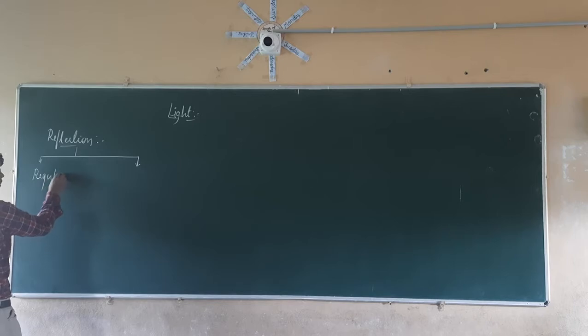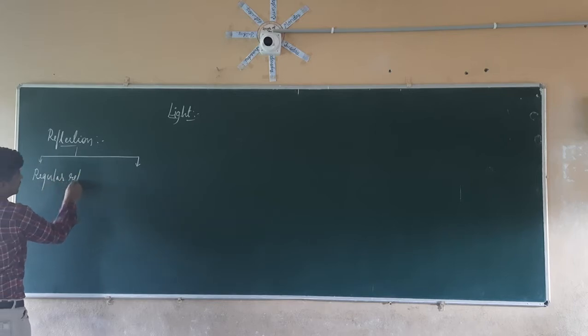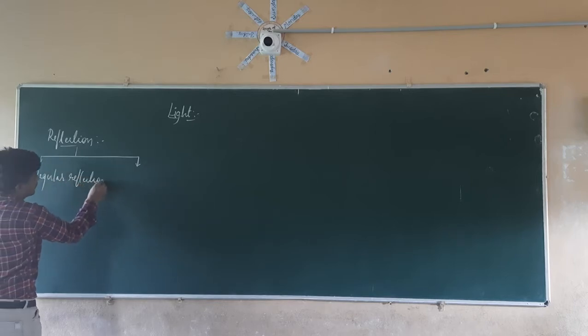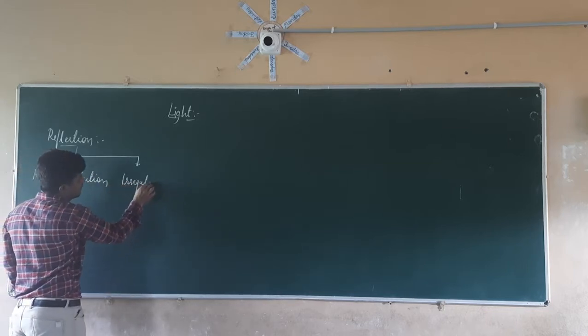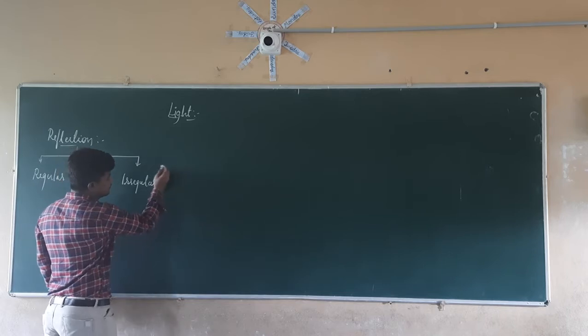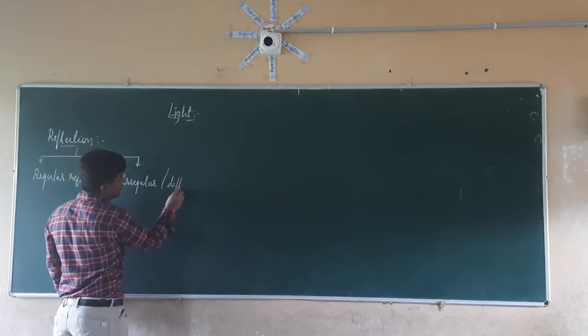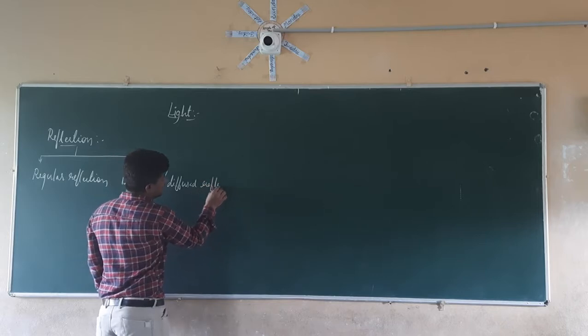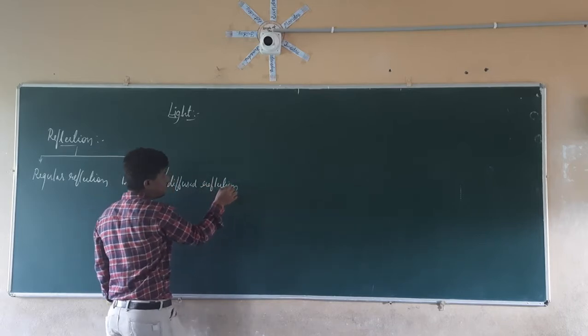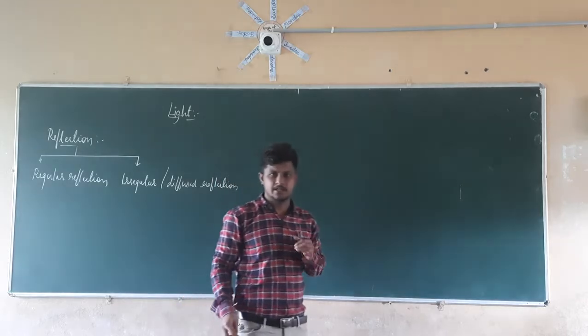First one is the regular reflection. Second one is the irregular or diffused reflection. So what do you mean by regular and irregular reflection?